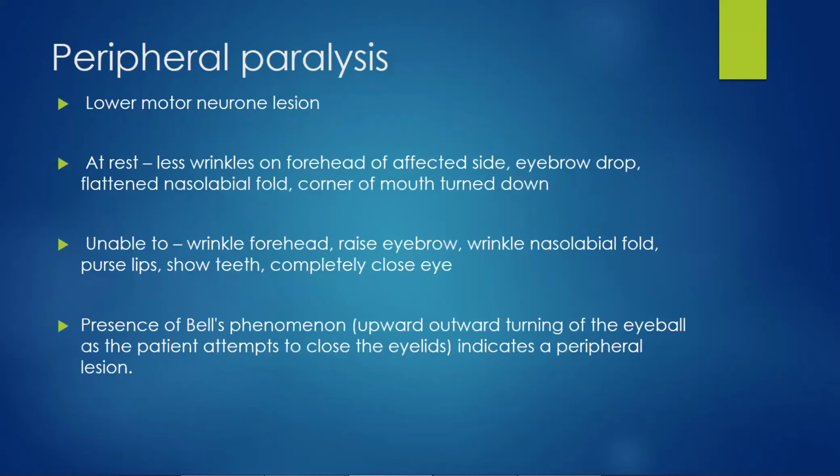Then we have peripheral paralysis. Peripheral paralysis is also called a lower motor neuron lesion. At rest, there are fewer wrinkles on the forehead of the affected side, eyebrow drop, a flattened nasolabial fold, and the corner of the mouth turned down. The patient is unable to wrinkle the forehead, raise the eyebrows, wrinkle the nasolabial fold, purse the lips, show the teeth, or completely close the eyes. The presence of Bell's phenomenon, that is upward and outward turning of the eyeball as the patient attempts to close the eyelids, indicates a peripheral lesion.